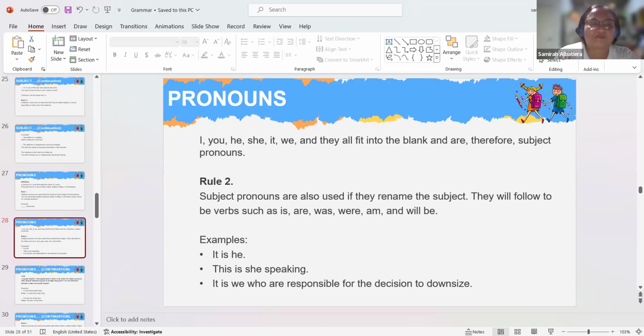Rule 2. Subject pronouns are also used if they rename the subject. They will follow to be verbs such as is, are, was, were, and will be. Example: It is he.